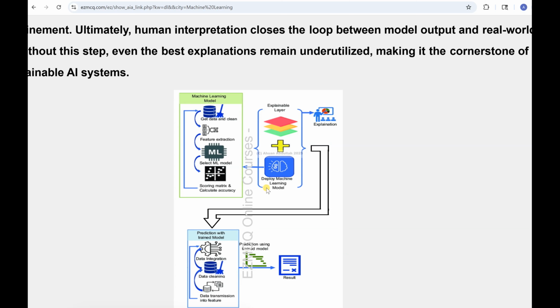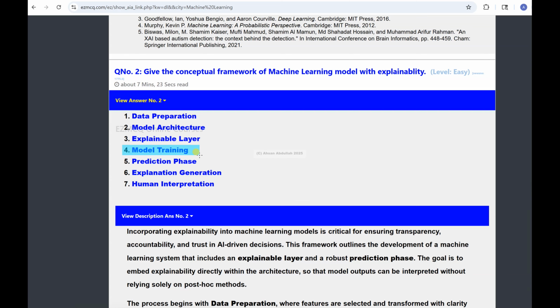So we were talking about the explainable layer. Now let's go back. What else is there? After the explainable layer, we have the model training. So what is model training? It basically optimizes, it's not a trade-off, it optimizes the predictive accuracy and the interpretability. So the result should be accurate, and the human should be able to understand those results.